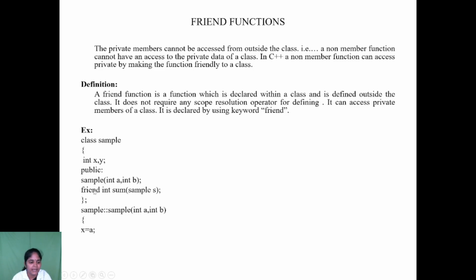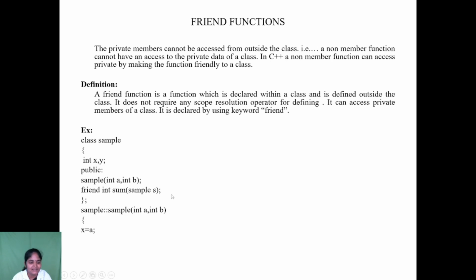Then the public members are a normal member function, sample set, with two formal parameters a and b, and one friend function, sum. To represent it as a friend function, you precede sum with the keyword friend. It is very important that in the friend function we pass a parameter as an object.